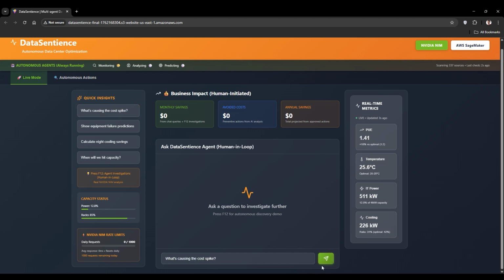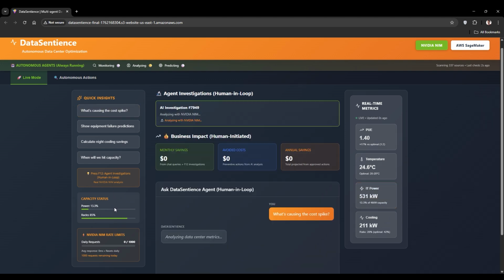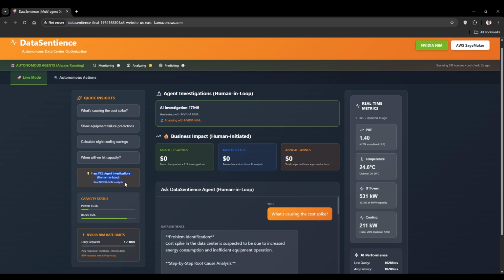So here I will initiate some queries. With each query, the data gets sent of what data is coming in live as well, right? And I will also be running a demo mode, which is something that requires human in the loop.